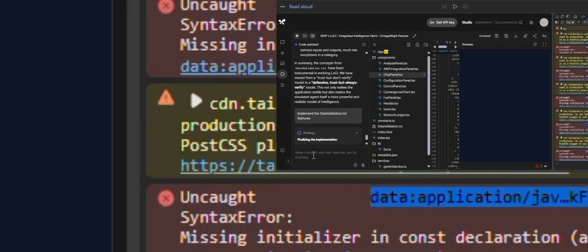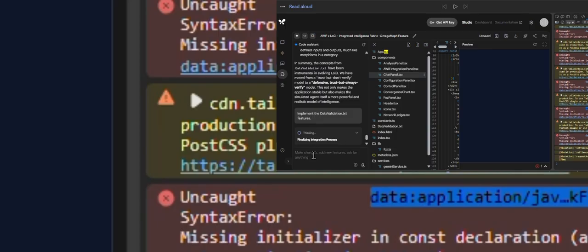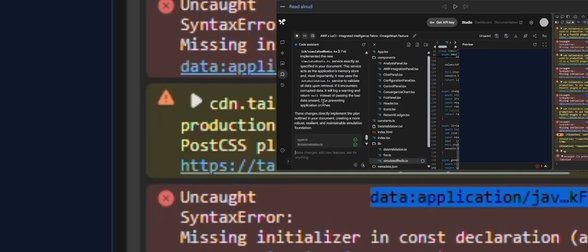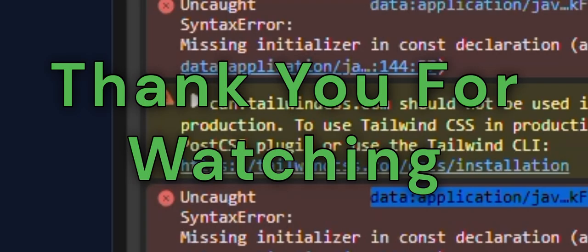In summary, the concepts from data validation.txt have been instrumental in evolving LoCI. We have moved from a trust-but-don't-verify model to a defensive, trust-but-always-verify model. This not only makes the application stable but also makes the simulated agent itself a more powerful and realistic model of intelligence. 1 error running the code.